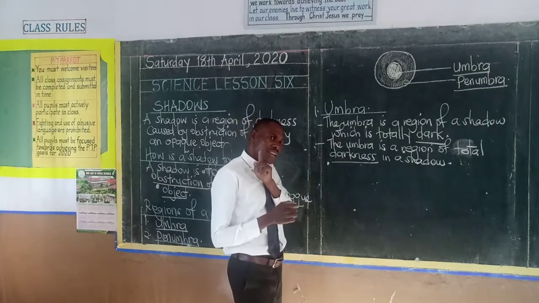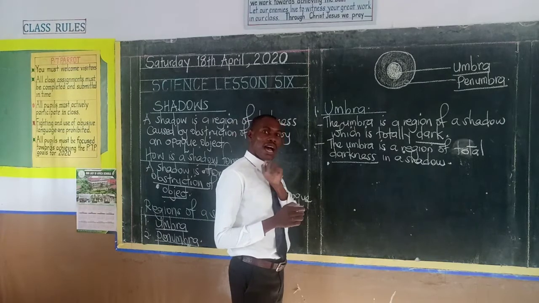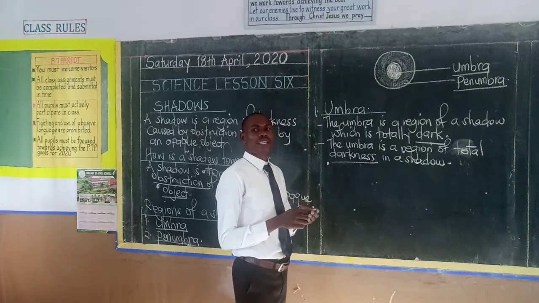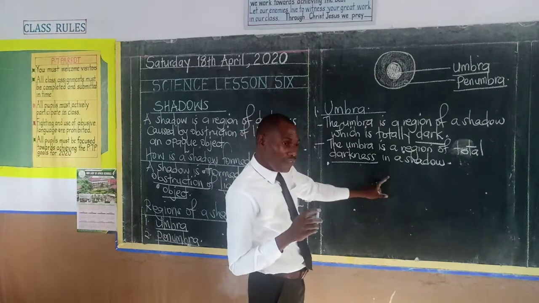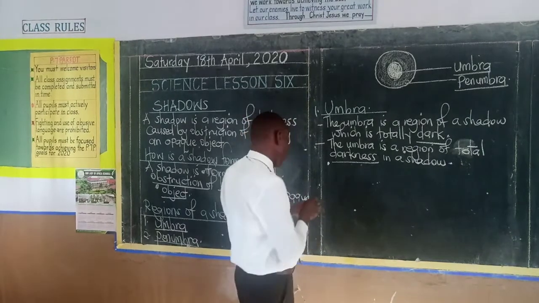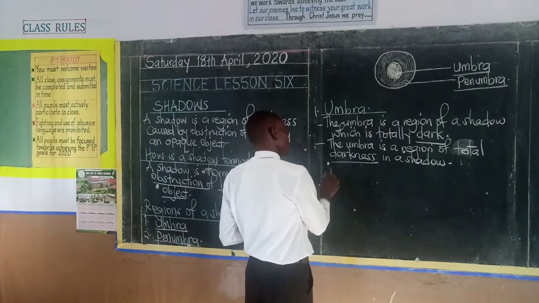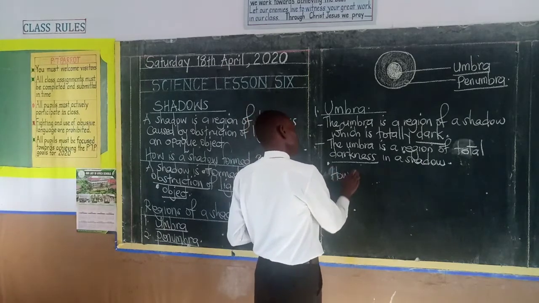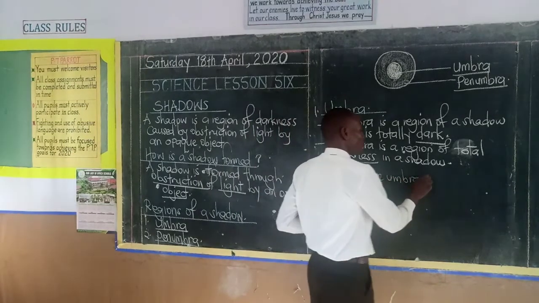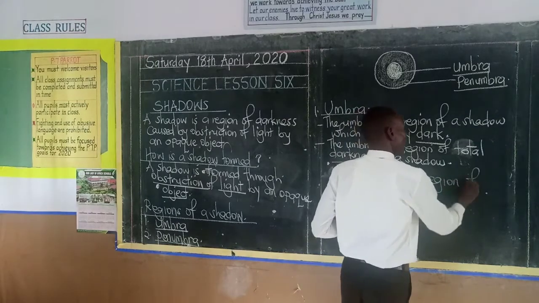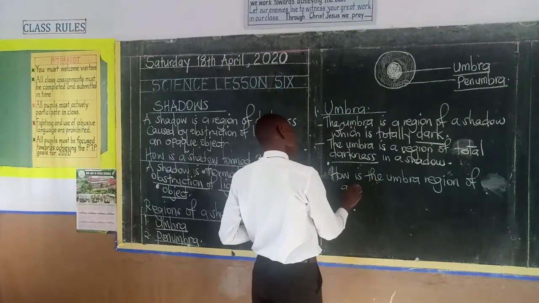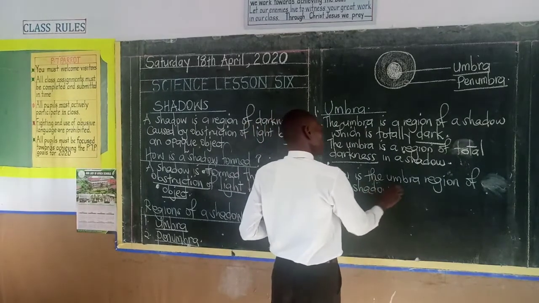There are some sources of light which are very small, and the light they produce can easily be blocked totally by an opaque object, and that leads to formation of the umbra region of a shadow. How is the umbra region of a shadow formed?